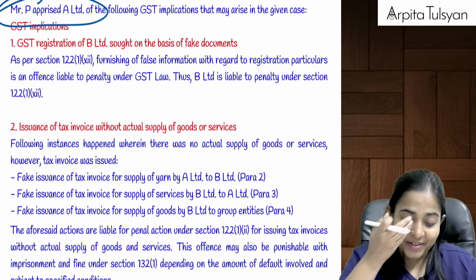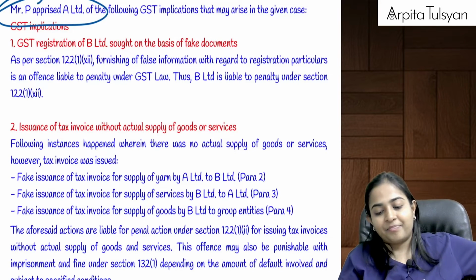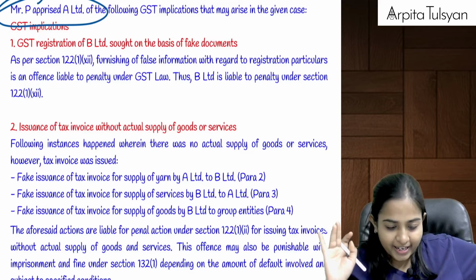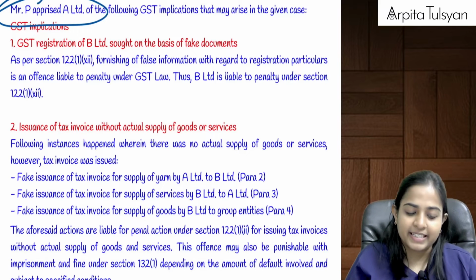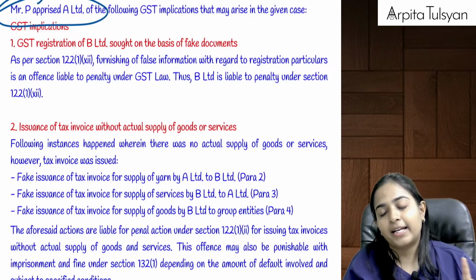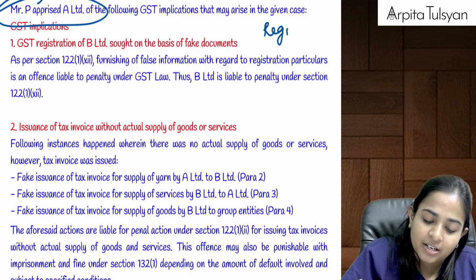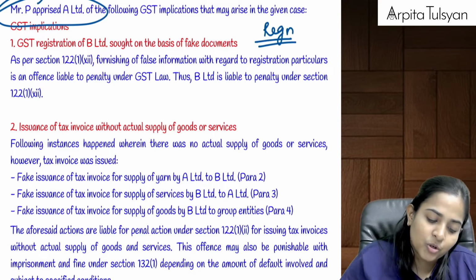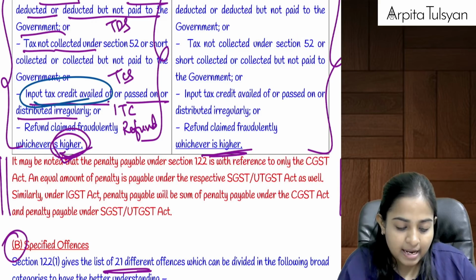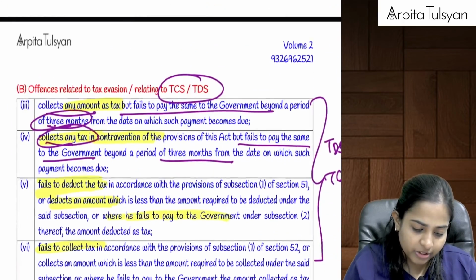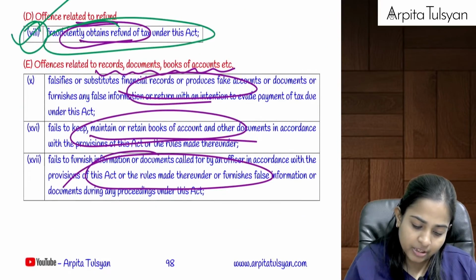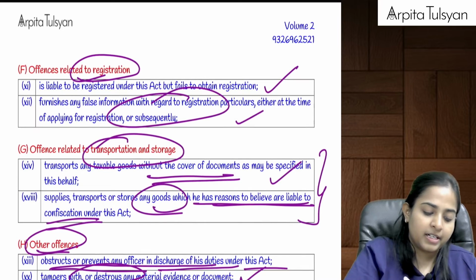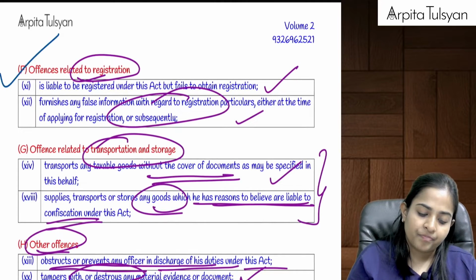Now, first A gave the invoices to B. B gave the service invoices to A. Let's understand what will be the GST implications. Before that, can we say B Limited's registration was obtained on fraudulent basis? Let's go to section 122. Which clause? Offenses relating to registration. Yes, here it is. Offenses related to registration.